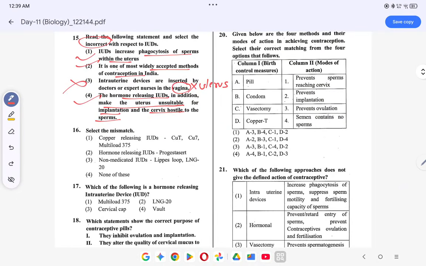Select the mismatch. Copper releasing IUDs CU27, CU7, multiload 375. This is correct. Hormone releasing progesterone. This is correct. Non-medicated lipid LNG20 is hormone releasing. So ये वाला गलत है. 16 का क्या है? 3 है.